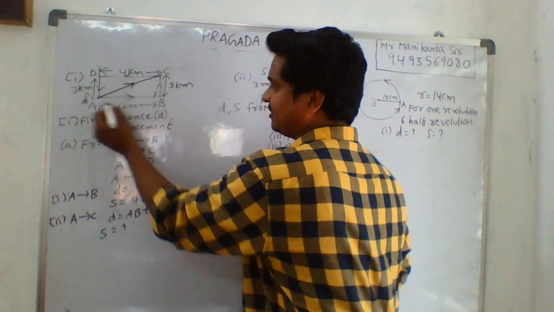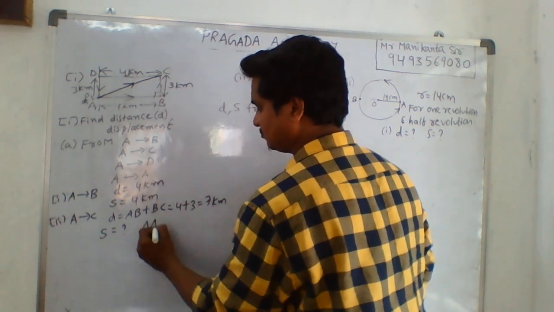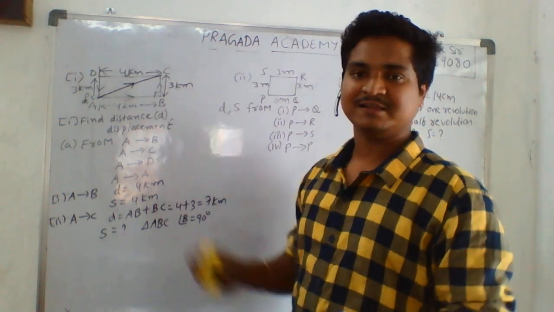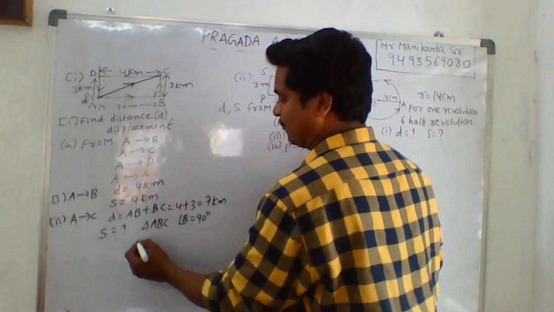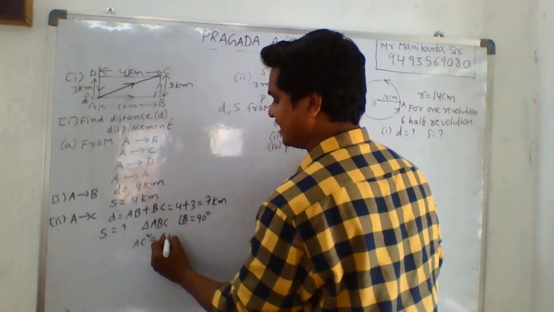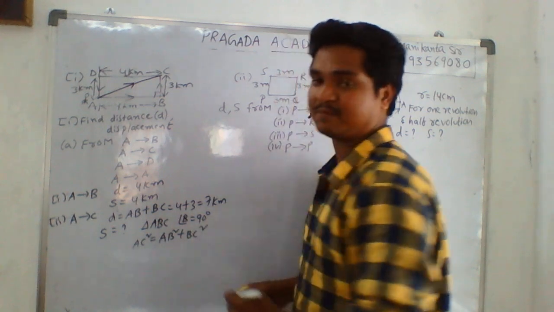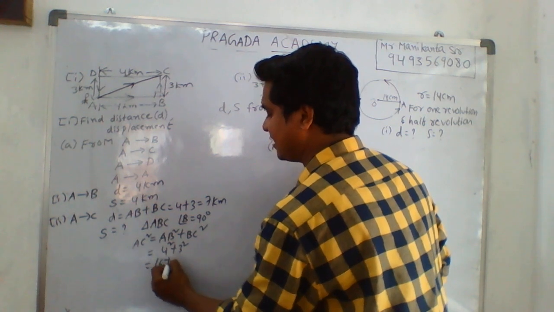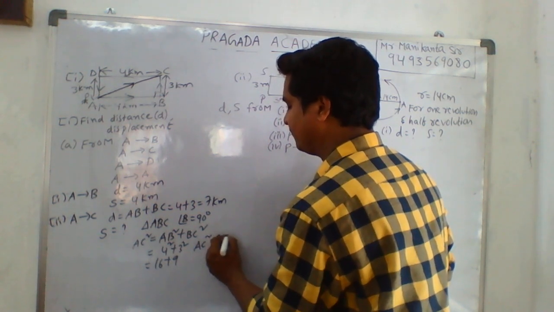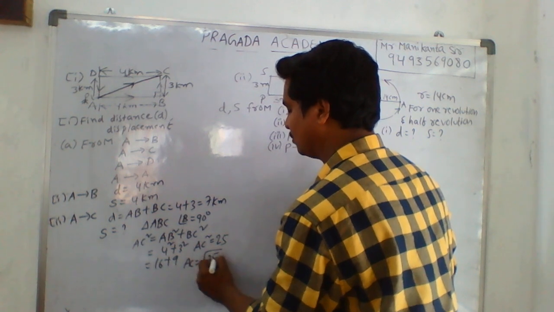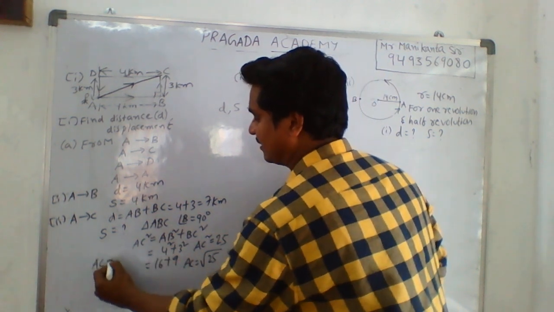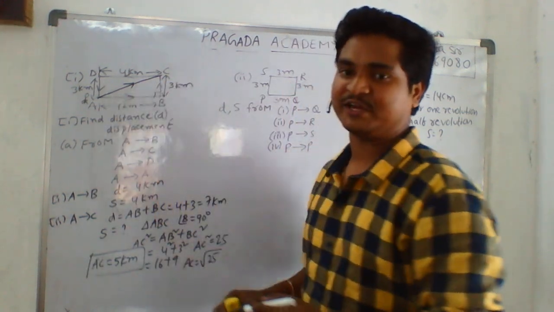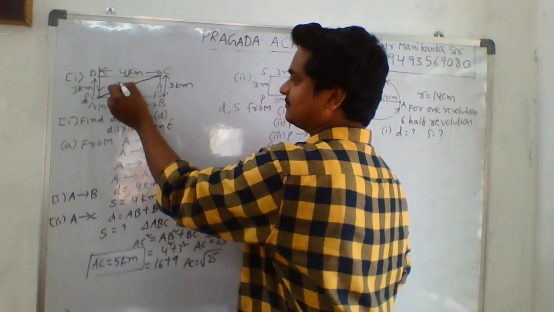If you observe triangle ABC, angle B is 90 degrees, so it is a right angle triangle. We need to find the hypotenuse. Hypotenuse square equals side square plus side square. I am applying the Pythagoras theorem. So 4 square plus 3 square, that is 16 plus 9, you will get AC square equal to 25. So AC is root 25, which is 5 kilometers. So the displacement, the shortest distance for A to C, is 5 kilometers.